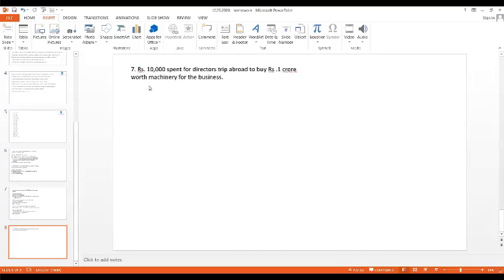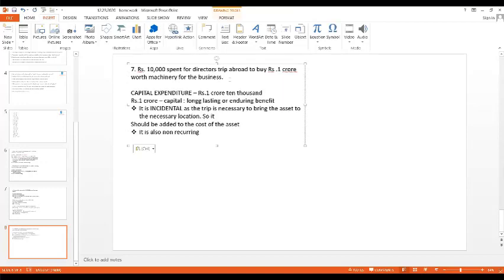Now, some students have asked me, ma'am, why are they going abroad? They can buy online. Correct, they can buy online. Now you tell me, if I'm just purchasing something for 100 rupees, easily we can buy online. But when I'm investing 1 crore rupees, I would like to see the machinery and then buy. So that is why the directors have gone abroad and then purchased the machinery. Because the amount is 1 crore rupees, it is necessary for us to go and visit the place. Keep writing.